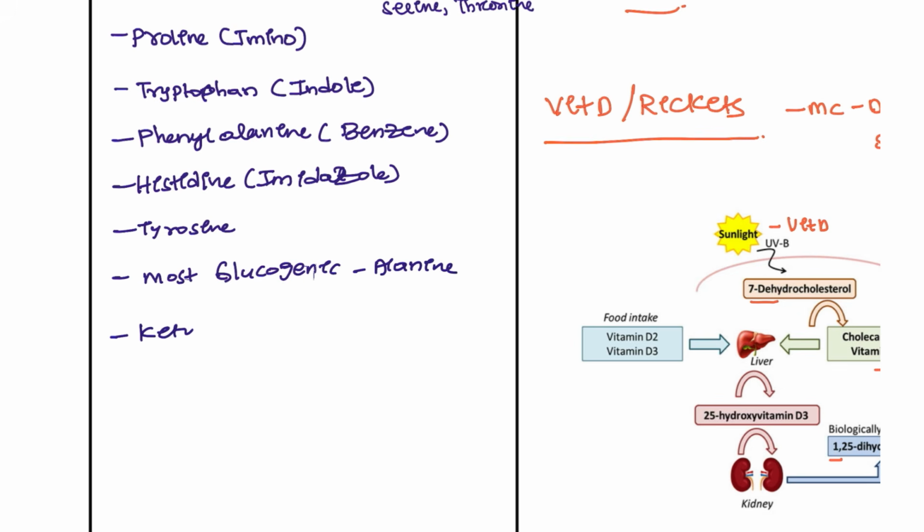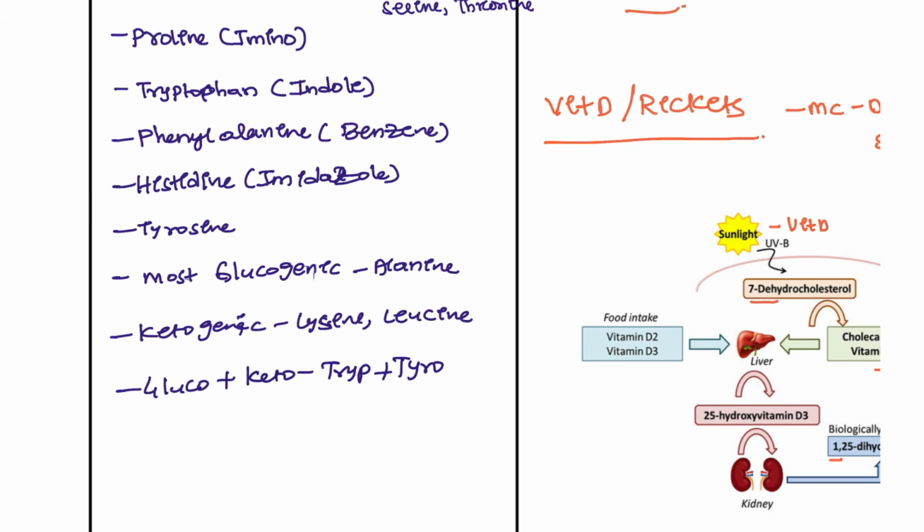Next, most ketogenic are lysine and leucine. Both gluco plus keto are tryptophan, tyrosine and phenylalanine.